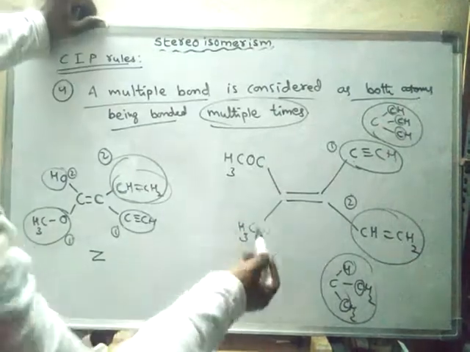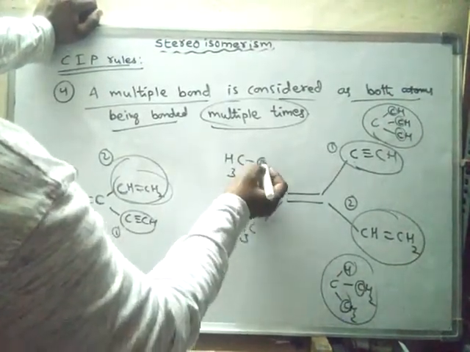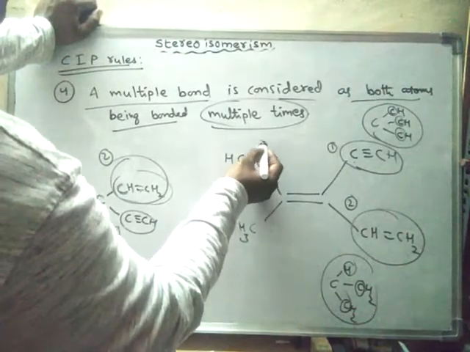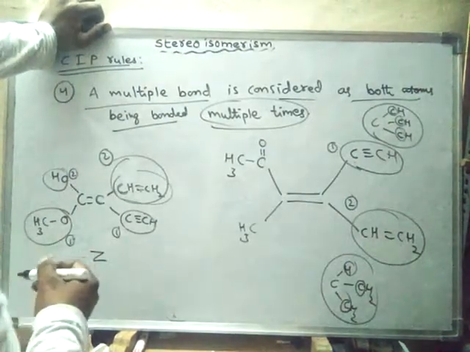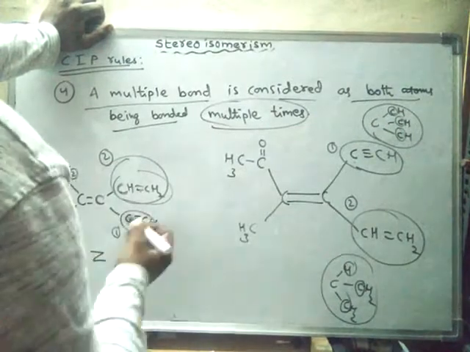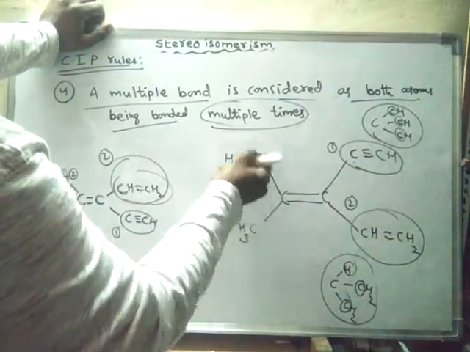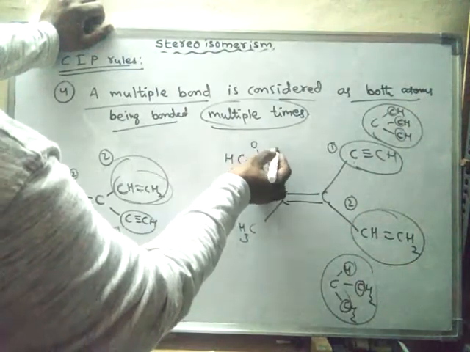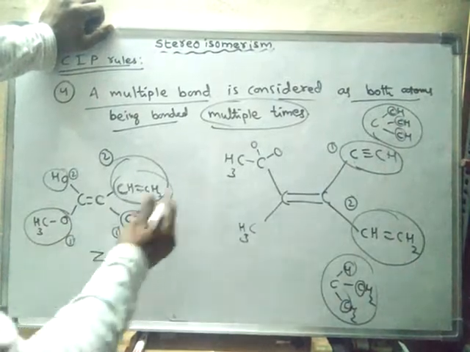Now we will check this one. So actually what is it? It is CO. Now this is carbon. Now this carbon is double bonded to oxygen, so it counts as 2 oxygen atoms.